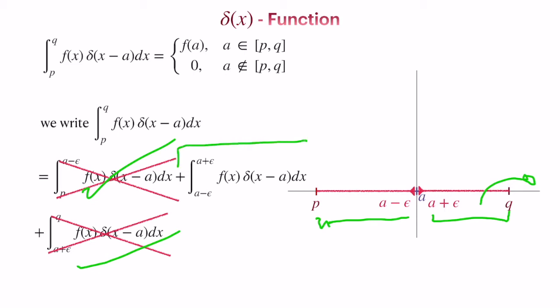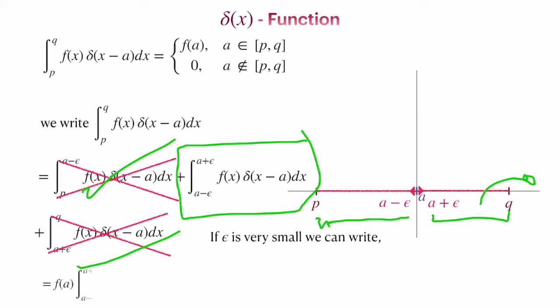Now we have to evaluate this integral and show that it is equal to f of a. We are assuming the parameter epsilon is very small, that the interval is very close around x is equal to a. In such a small interval, we can assume f of x to be nearly constant, which is given by f of a, and then we can pull it out from the integral.